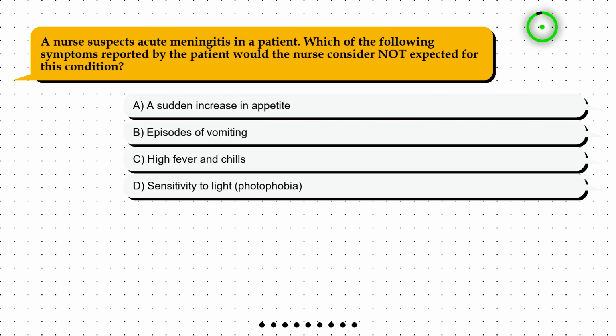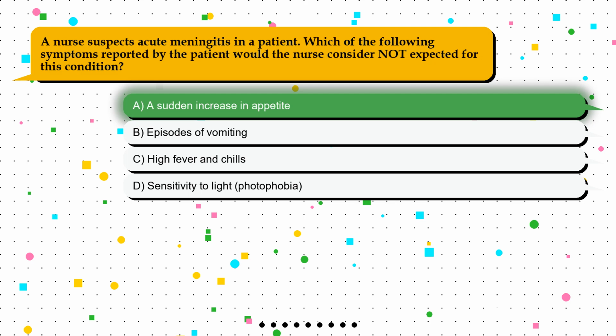Question 4. A nurse suspects acute meningitis in a patient. Which of the following symptoms reported by the patient would the nurse consider not expected for this condition? Option A. A sudden increase in appetite. Option B. Episodes of vomiting. Option C. High fever and chills. Option D. Sensitivity to light, photophobia.